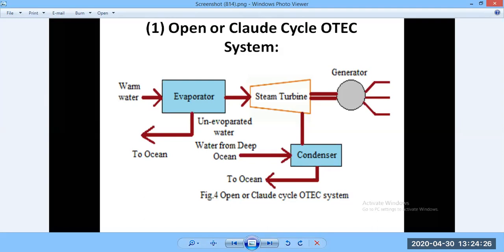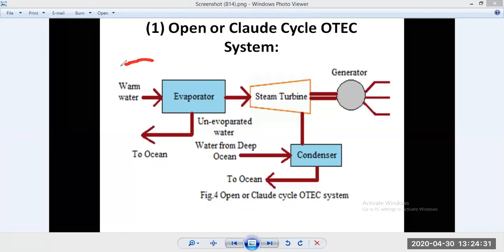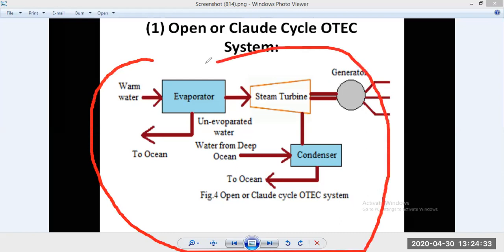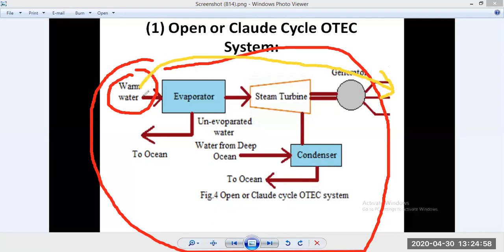Let me introduce this. Here we can see the whole system is known as open cycle OTEC. Why is it called open cycle? Let me explain. Because the warm surface water is directly used to make electricity. The warm surface water we are utilizing is directly converted into electricity, as you can see here. That's why it is named open cycle.